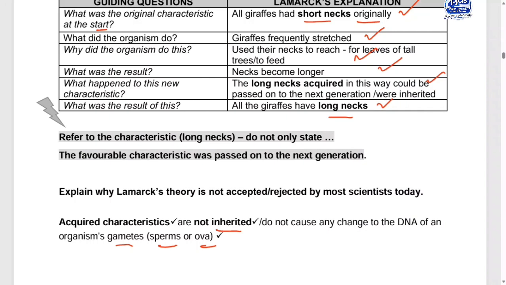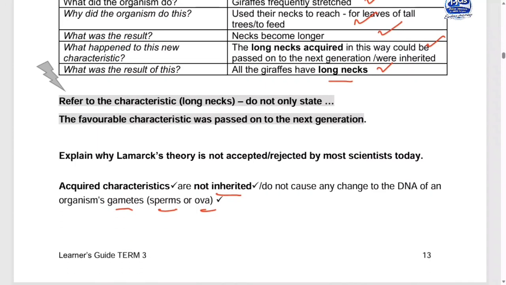And in genetics, nature favors, good people. We need to have crossing over in order for us to introduce genetic variation, and random arrangement of chromosomes. So those are the things that will make us different. Yes. So that is why we say Lamarck's theory is not accepted. Why? Acquired characteristics are not inherited.